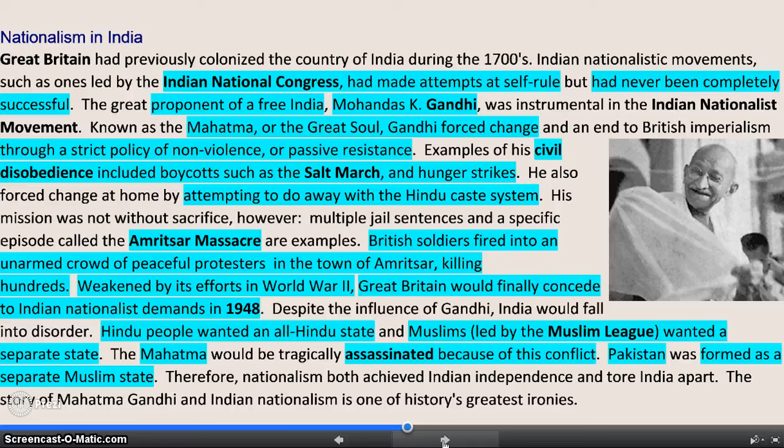Gandhi wins, but there's a split within his own movement, between the Indian Muslims and the Hindu Indians. And Gandhi is assassinated by his own people because Gandhi goes in a direction that the Hindus don't feel is right for their country. So he is assassinated in 1948.